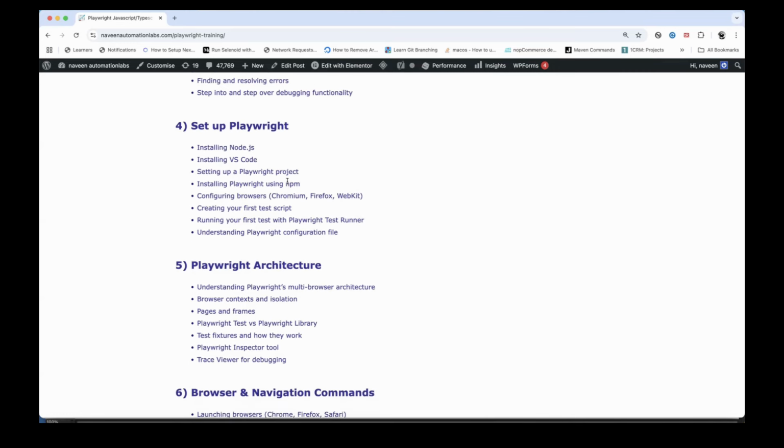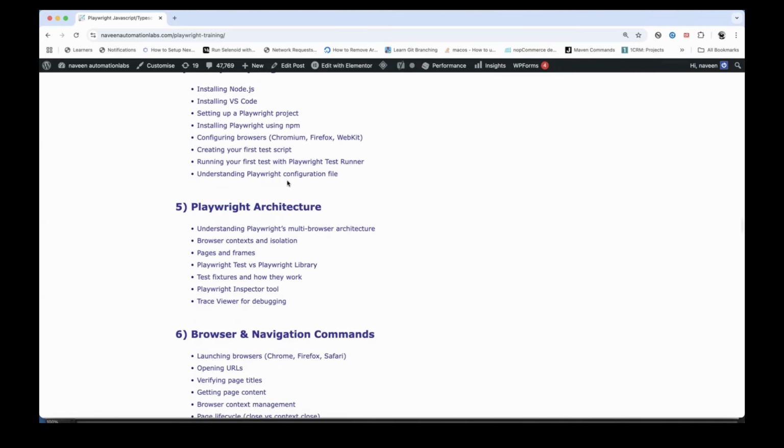How to set up Playwright? What is the basic architecture? How exactly is Playwright different from other automation tools, especially with respect to Selenium? How exactly is Playwright faster than Selenium in terms of architecture? What do you mean by WebSocket and everything? We are going to talk about how exactly Playwright is interacting with the browser and your application, why this tool is popular, and because of this architecture, why this tool is very fast as compared to other automation tools which are there in the market.